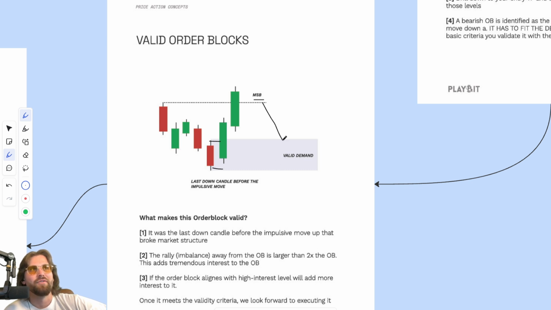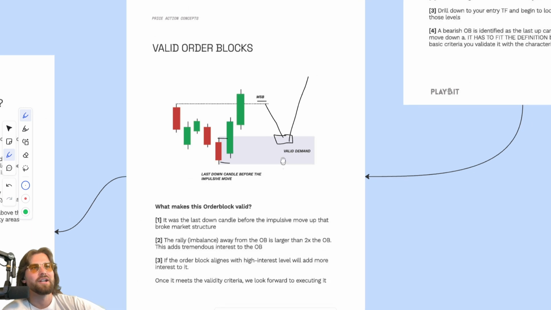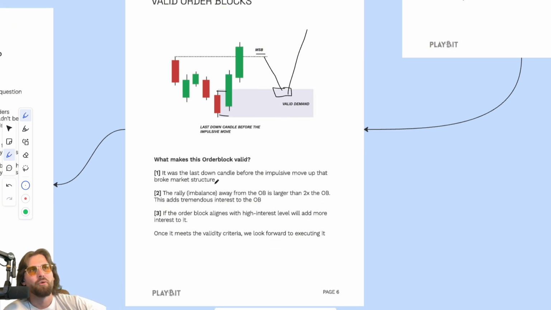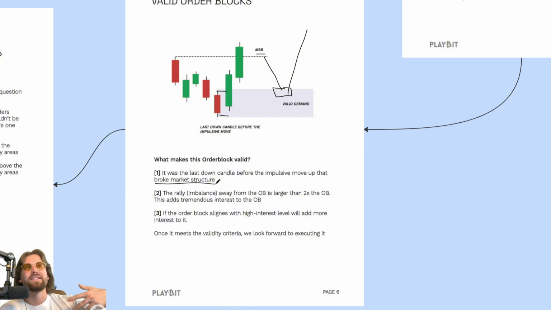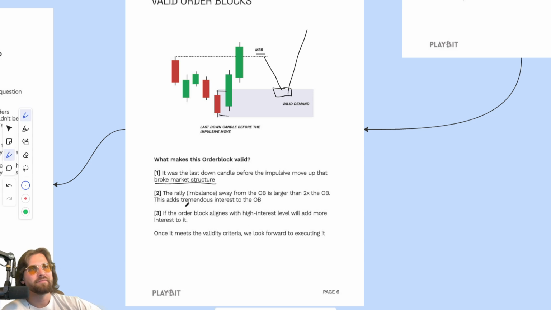So if price revisits this, we have a good opportunity to know that price will have a reaction and continue in that direction. What makes this order block valid? It was the last down candle before the impulsive move up that broke structure. This is key, breaking structure. When we say impulsive move, we need to think that it has to break structure. It has to change the trend it's currently in. The rally or imbalance away from the order block is larger than 2x the order block.